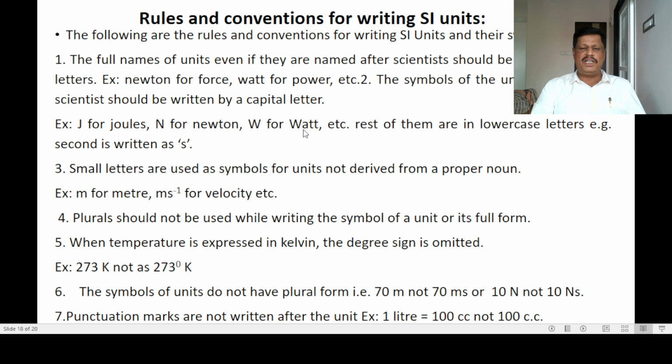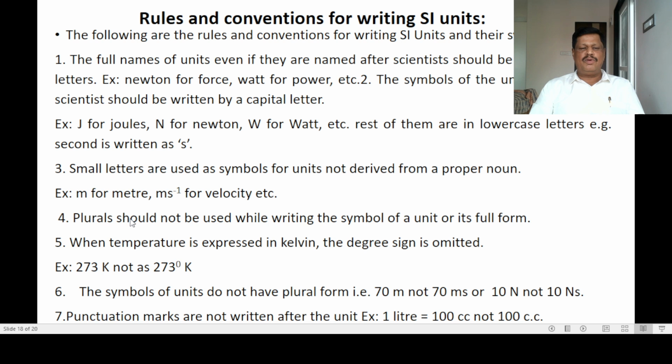If it is the name of a unit named after a scientist, the symbol should be a capital letter. If it is not, it should be a lowercase letter. For example, second is written as small s, not capital S. Meter is small m, like that. Small letters are used as symbols for units not derived from a proper noun. For example, m for meter, meter per second for velocity, etc.